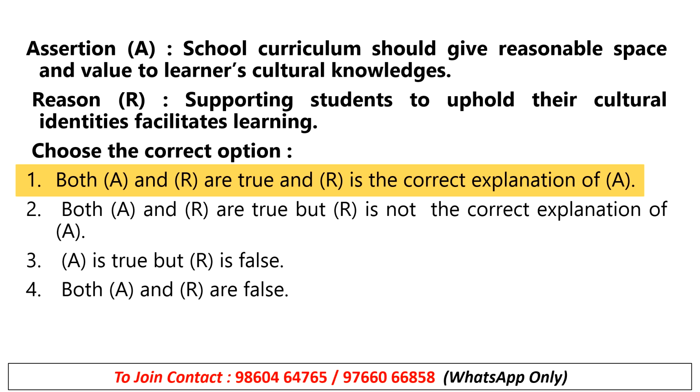When students feel their cultural identities are respected, whatever cultural background they have, they are more confident and motivated, and they participate in learning. Clear? So that is the correct explanation as well.